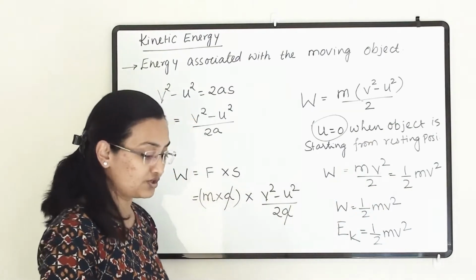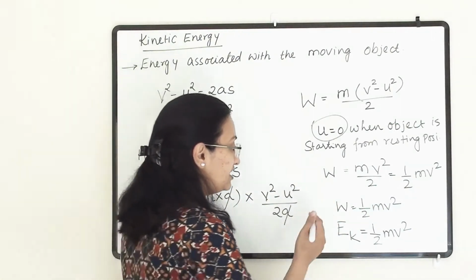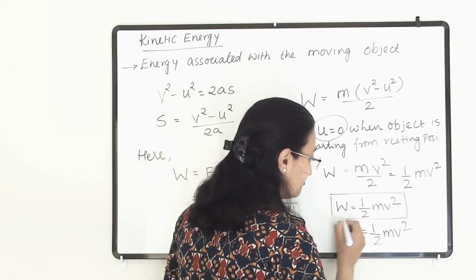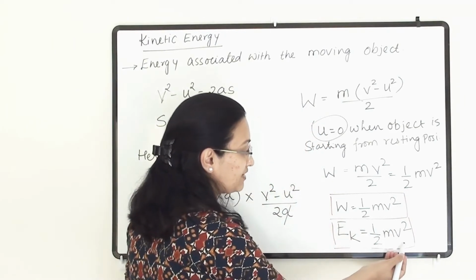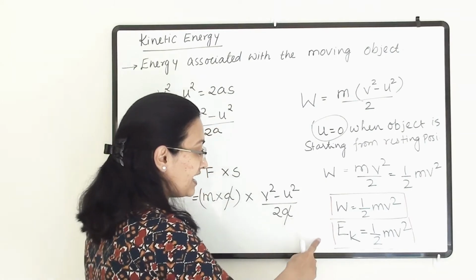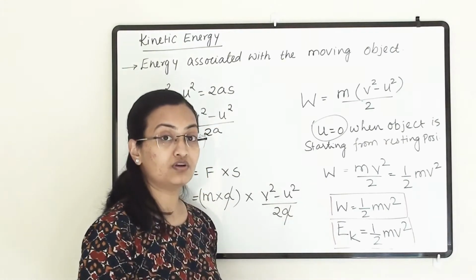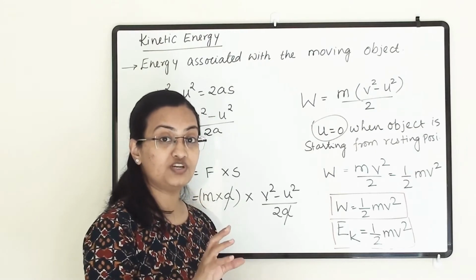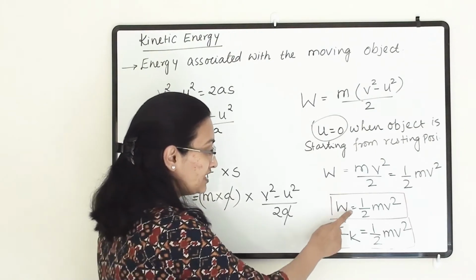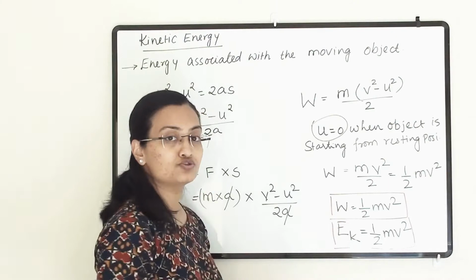So here we got two equations, that W equals 1/2 mv square and kinetic energy equals 1/2 mv square. So work and energy, if we want to find out in the case where the initial situation of the object is the resting situation, then we can find out through these two formulas.